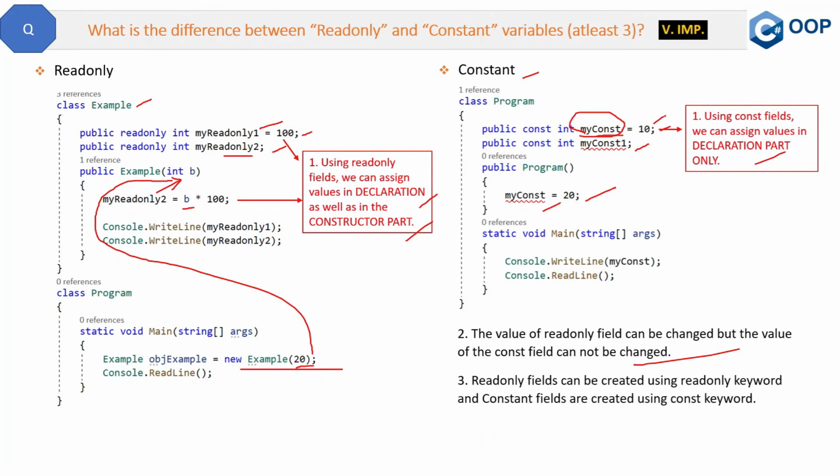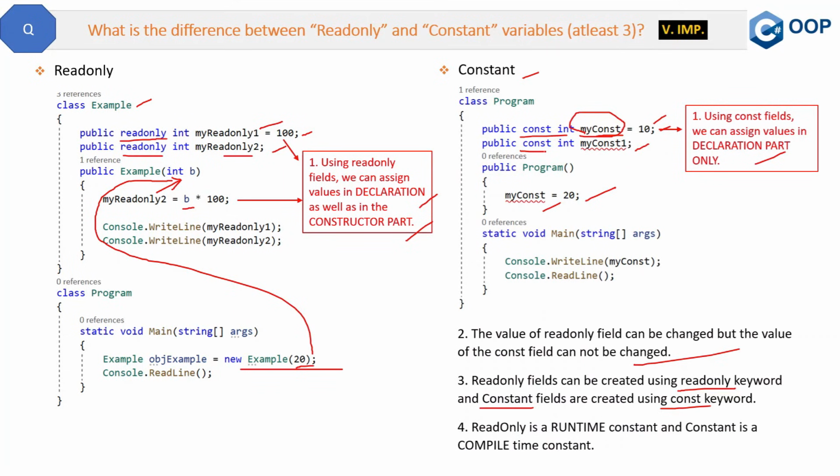The third difference is read-only fields can be created by using the readonly keyword. That is quite obvious. You can see we have these readonly keywords here, and the constant fields are created by using the const keyword. This is the simpler difference, and this can add one more difference to your knowledge, because many times people know it but they don't tell it to the interviewer. So you have to tell these kinds of differences also.